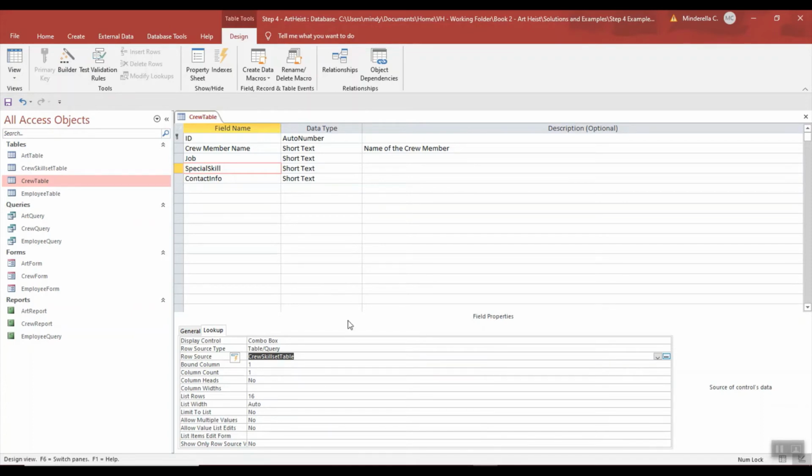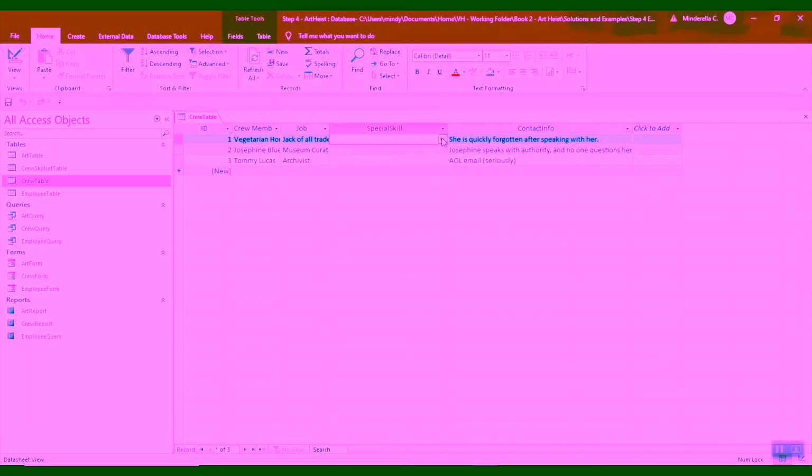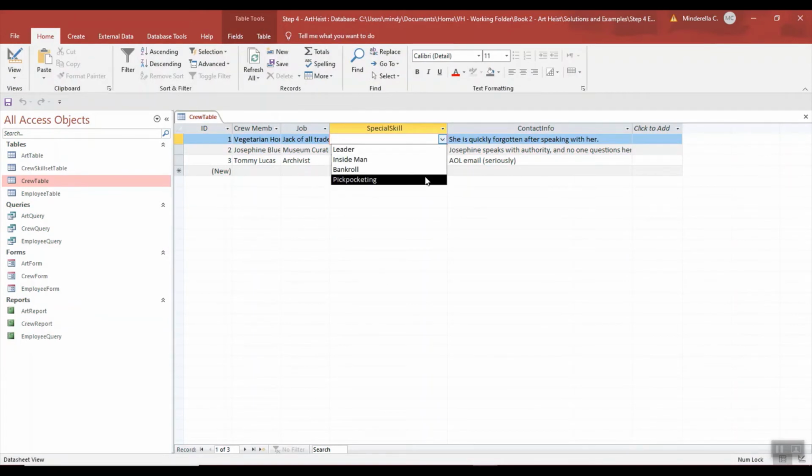Okay, so we're set here. I'm going to change my view to Datasheet View. Yes, I'm going to save. And now when I click on it, you can see it's pulling the information.